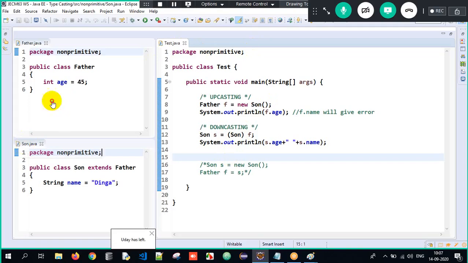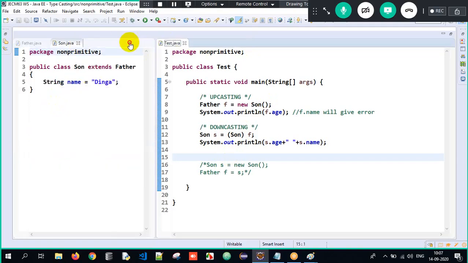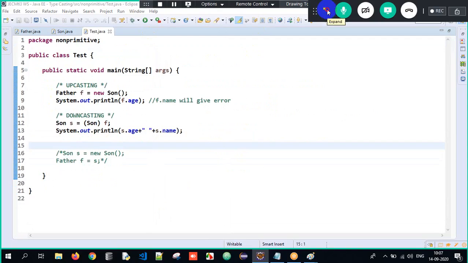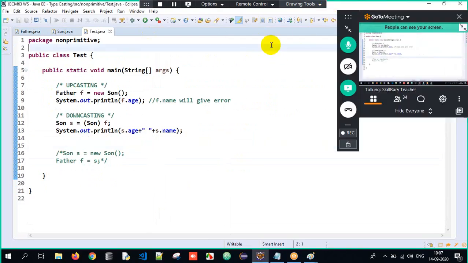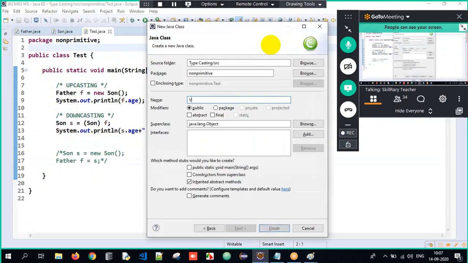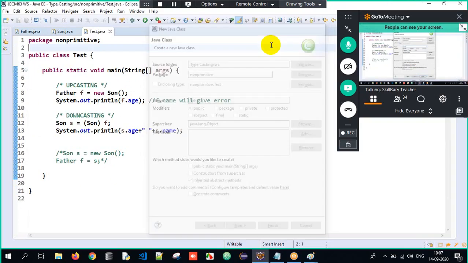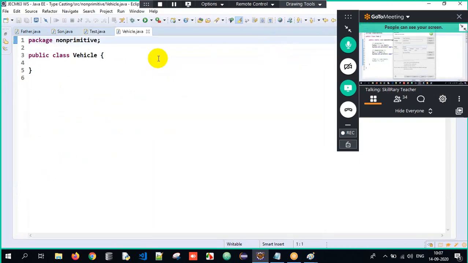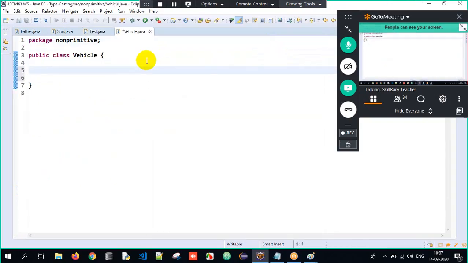So now let me create a couple of classes here. Control N. I will create a class, and the class name is Vehicle. In this Vehicle class, I will have a property String brand equals to BMW.